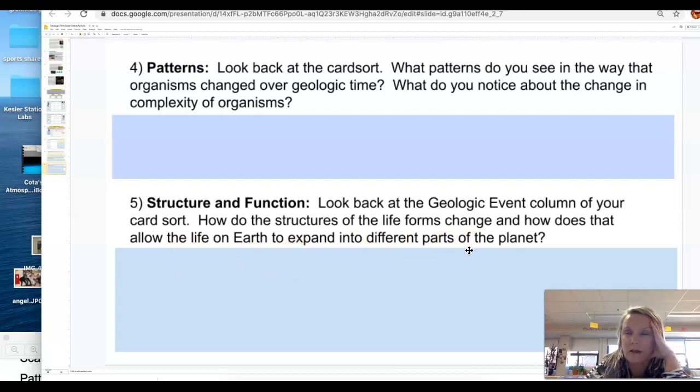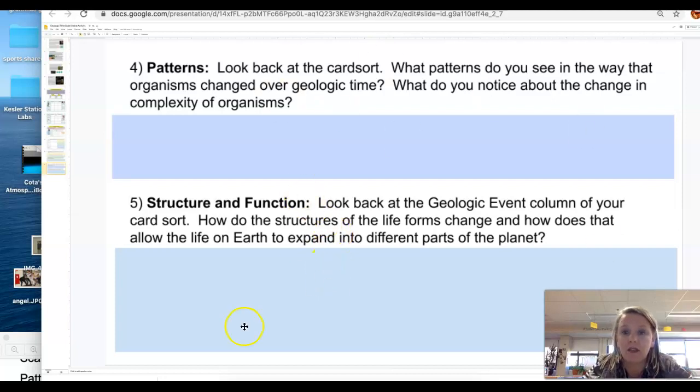What it means by that is, at first everything was in the ocean, right? When we were a water world, everything lived in the ocean. Okay, so what had to happen in order for us to populate land? What had to happen for us to go from land to the air? What had to happen for organisms on Earth to walk on 2 legs? Those are all of the things. What structures were important in our evolutionary past to make us be able to populate all of these different niches on Earth?